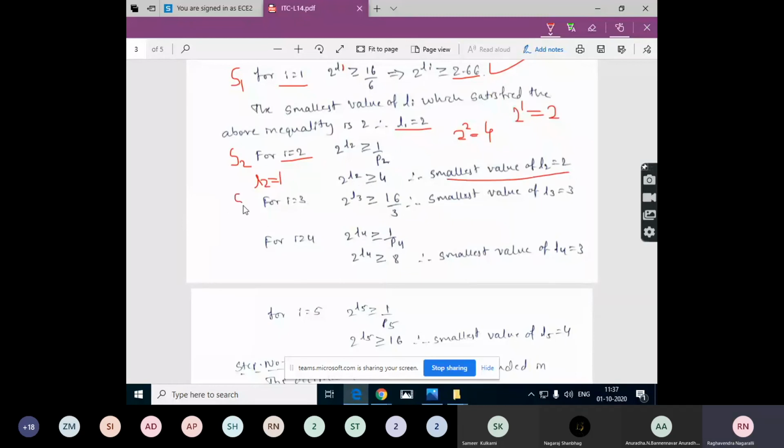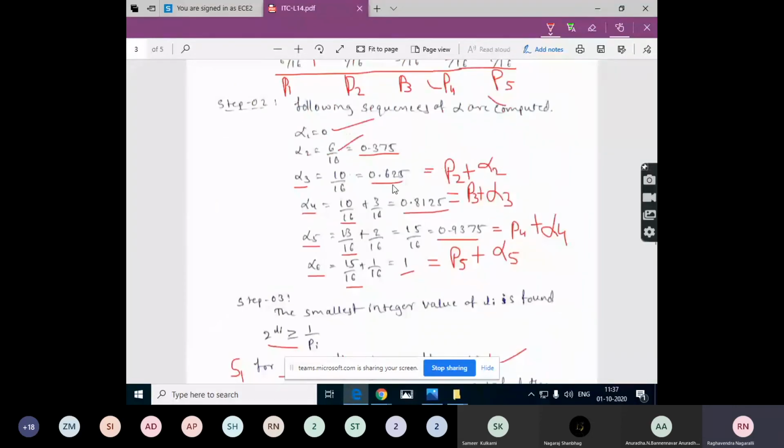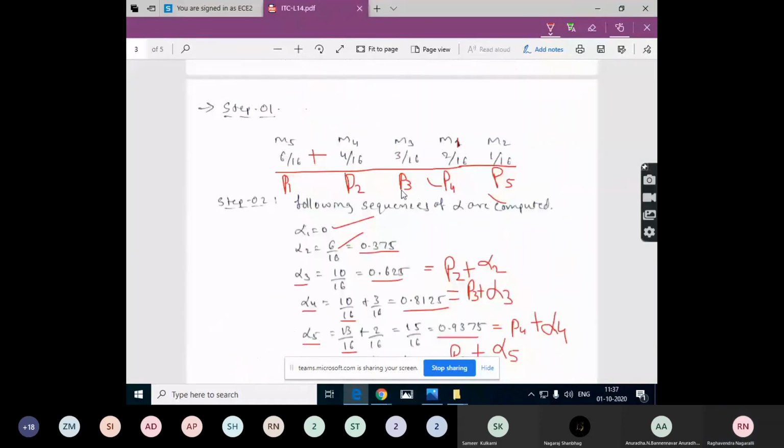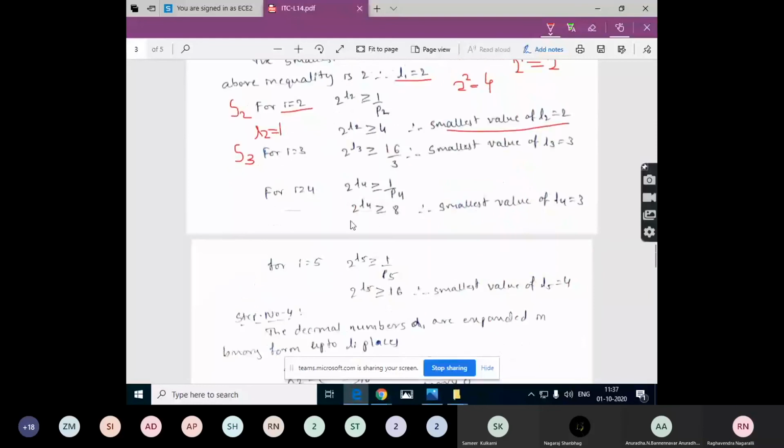So now for S3, for i equal to 3, 2 raised to L3 should be greater than or equal to 1 by P3. And what is this P3? 3 by 16. Taking the reciprocal, we will get 16 by 3. So what is this value? 16 by 3. How much will you get in decimal form?